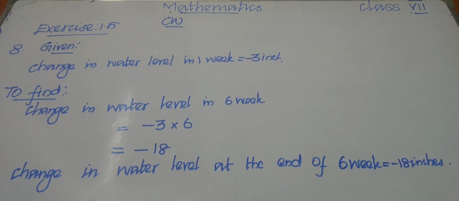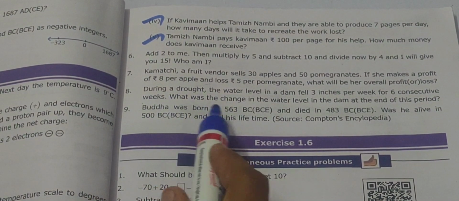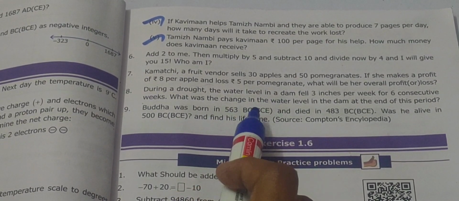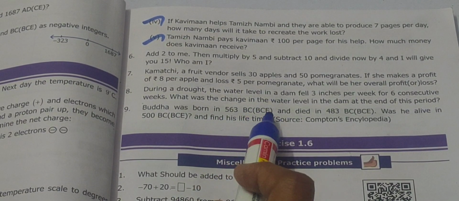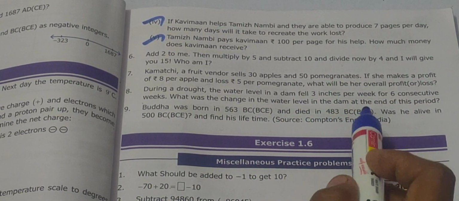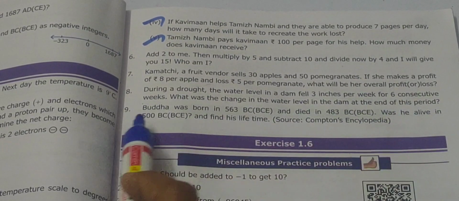Okay, see your book. See the question. Buddha was born in 563 BCE, that is before Christ era, and died in 483 BC, also before Christ era. Was he alive in 500 BC?